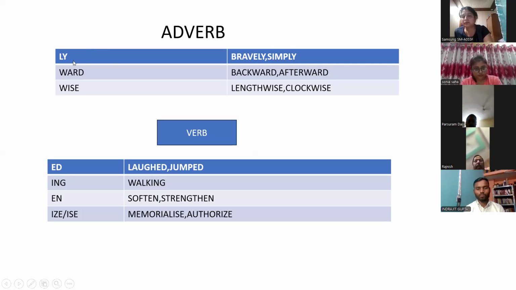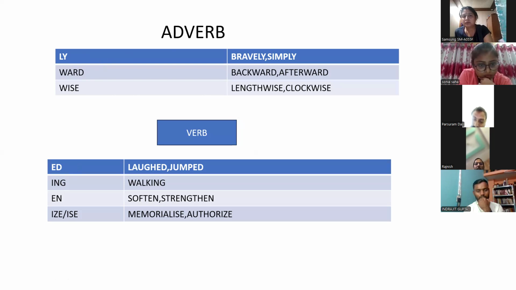Adverb, as we already discussed, in 90% of cases if the word ends with ly, we can simply say it's an adverb. But I have written some more suffixes also, ward, wise. These are also adverbs.